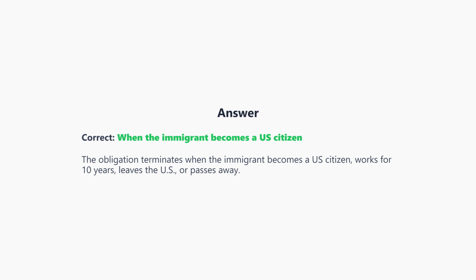The correct answer to the quiz is option A. The obligations under the Affidavit of Support terminate when the immigrant becomes a U.S. citizen, completes 10 years of work, leaves the U.S., or passes away.